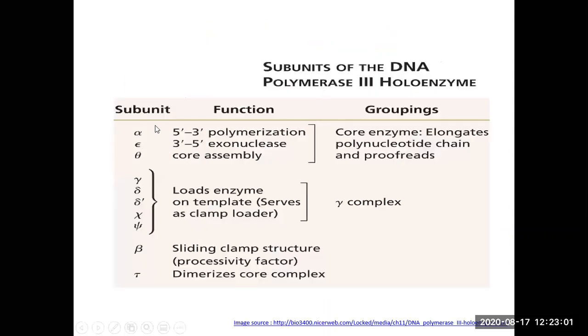So these are the functions of the subunits. I mentioned earlier, alpha has 5' to 3' polymerization activity. Epsilon has 3' to 5' exonuclease activity. This is the clamp loader, which is present in one of the subunits of the dimer. This beta, as I said earlier, forms the sliding clamp, and this gamma, this particular subunit, which is present in one of the dimers, is responsible for dimerizing the complex.